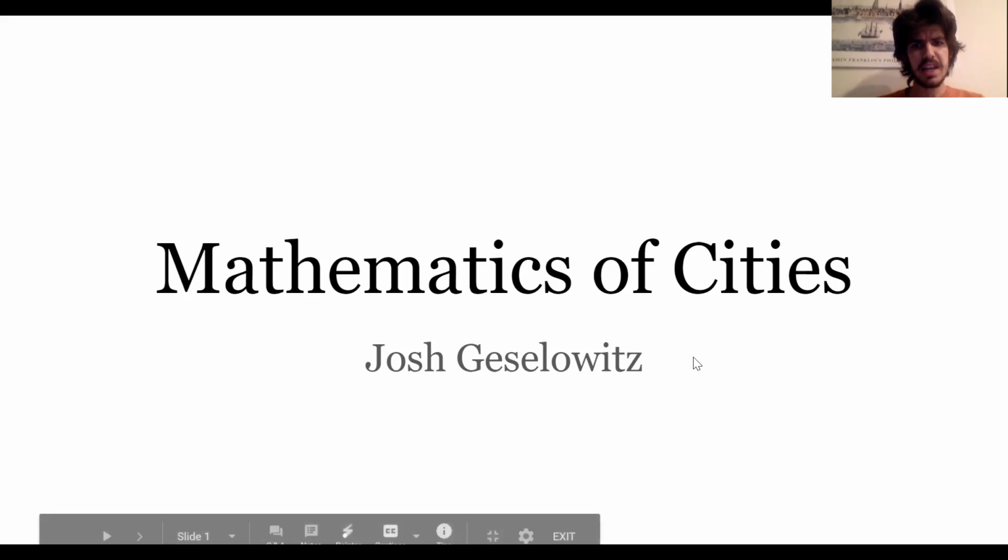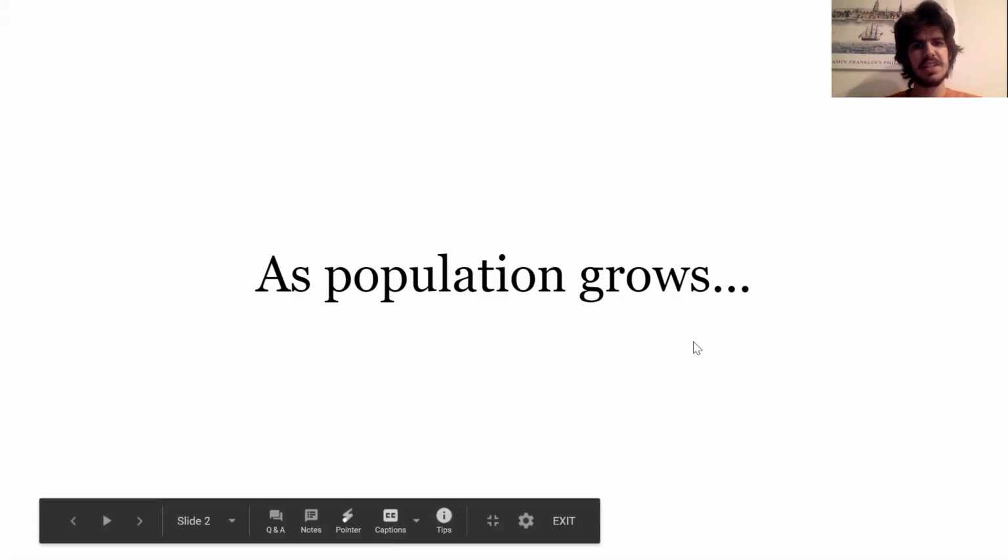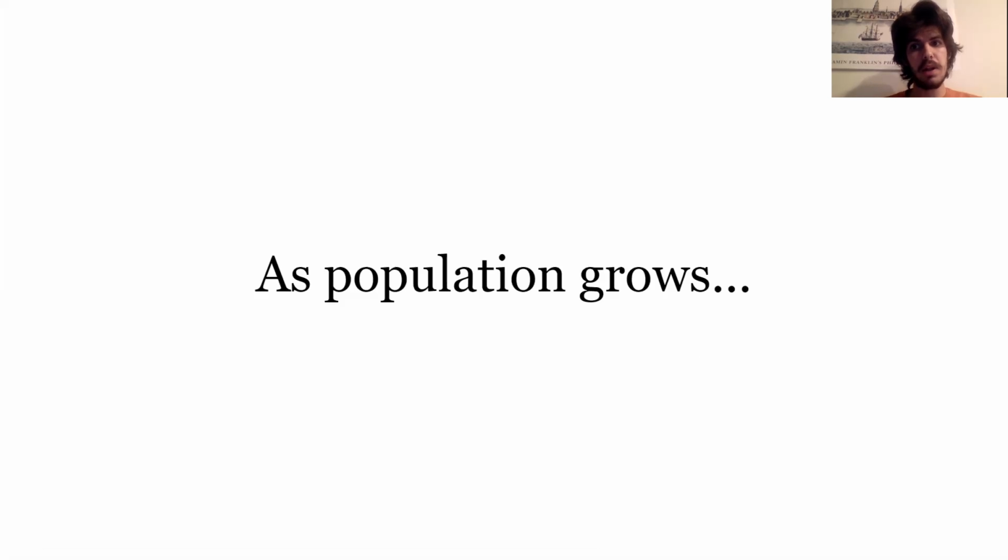So getting into it, you could probably imagine that as the population of a city grows, a lot of things about the city will grow as well. So probably a city with a higher population is going to have more museums, and it'll probably also have more miles of, say, subway lines.